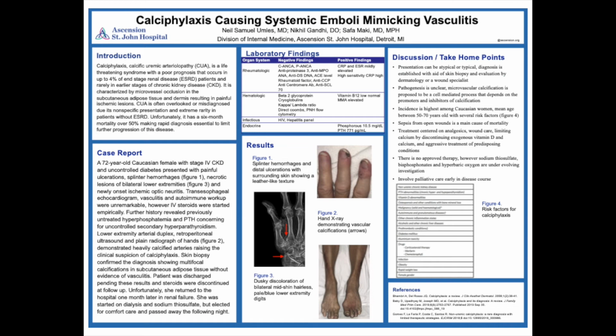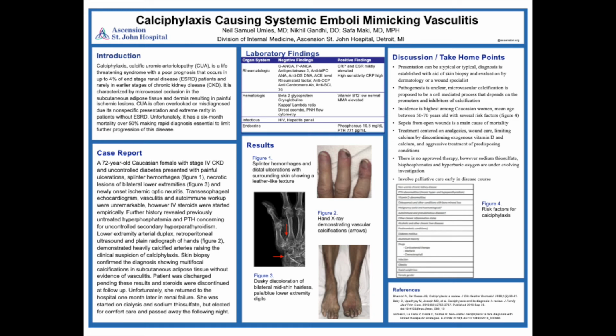Now, to discuss calciphylaxis, this is a very important topic for the internist to recognize due to a poor immediate prognosis and possible presentation in non-end-stage renal disease patients. Pathogenesis is unclear. However, the microvascular calcification is proposed to be a mechanism of cell-mediated process that depends on the promoters and inhibitors of calcification.